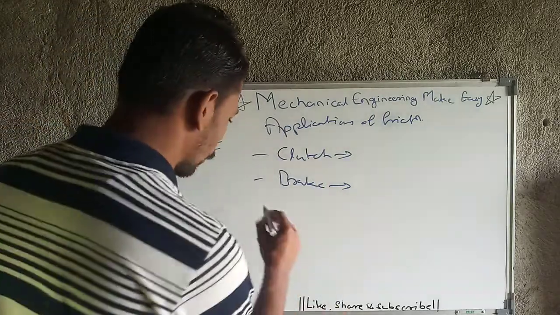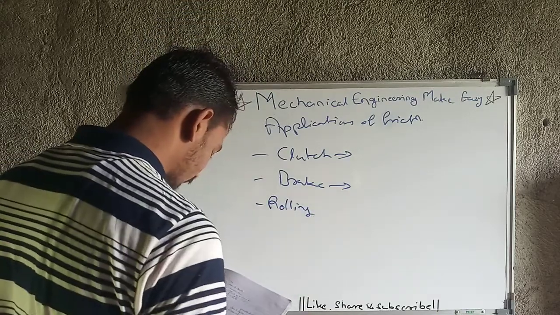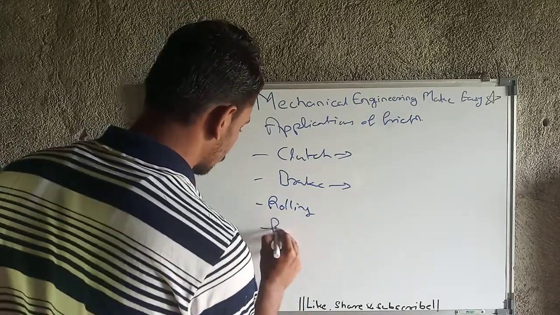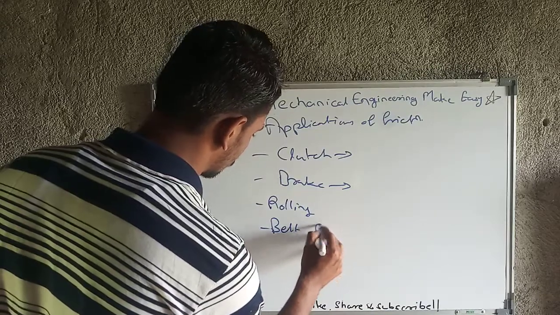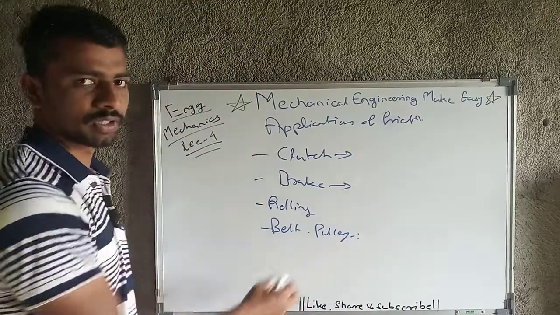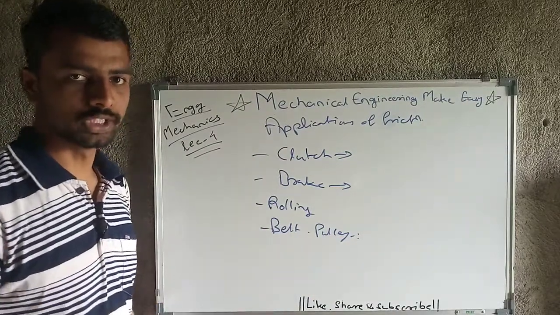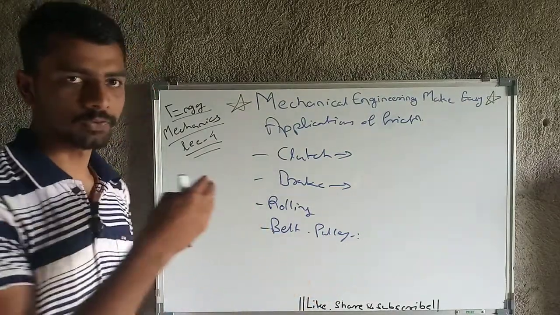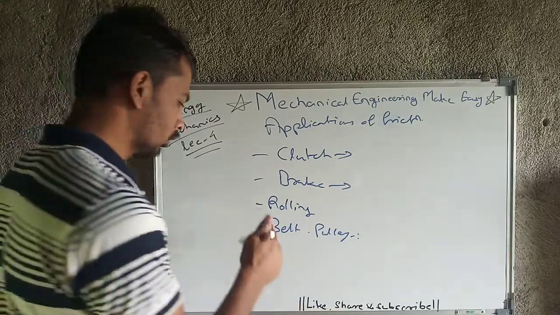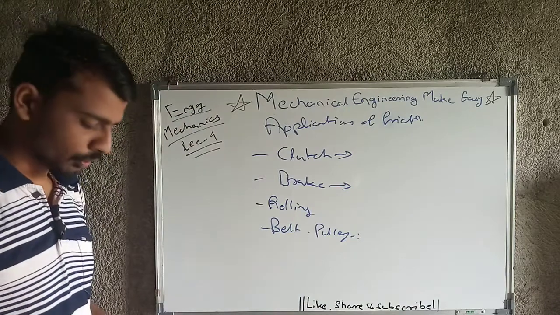Then next is rolling. Then next is belt and pulley. If there is no friction between belt and pulley, then ultimately relative motion will occur between belt and pulley, and the power will not be transferred from belt to pulley. So that's why the friction is desirable in case of belt and pulley also.